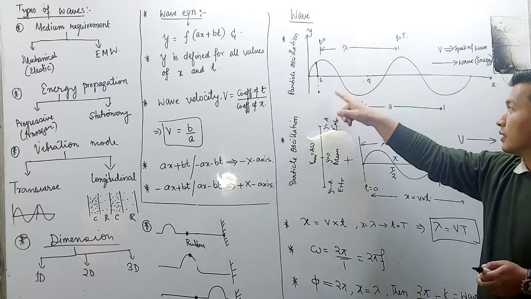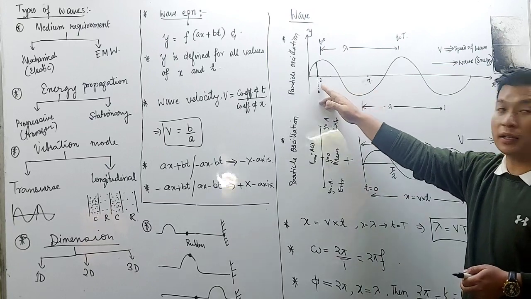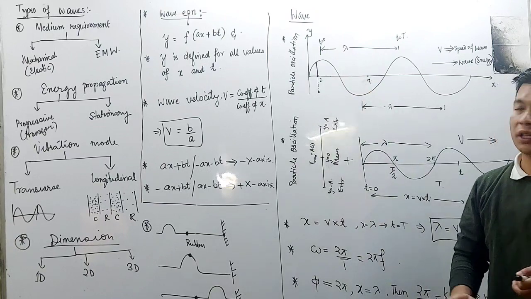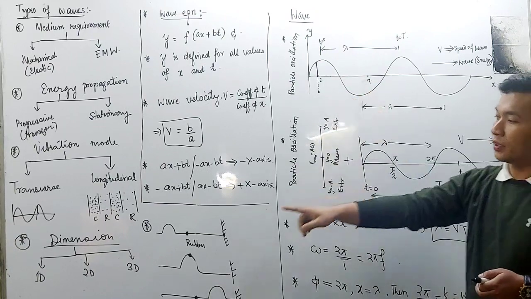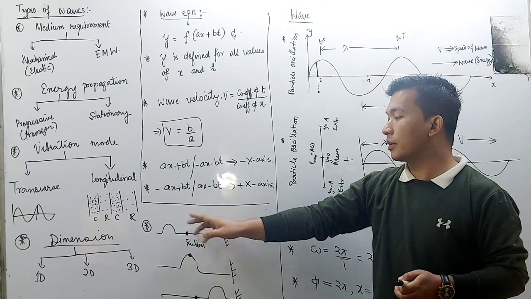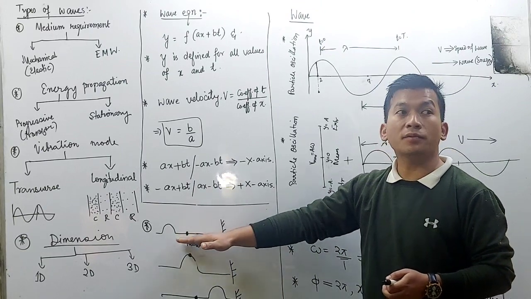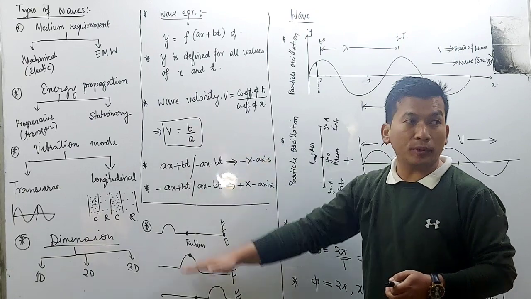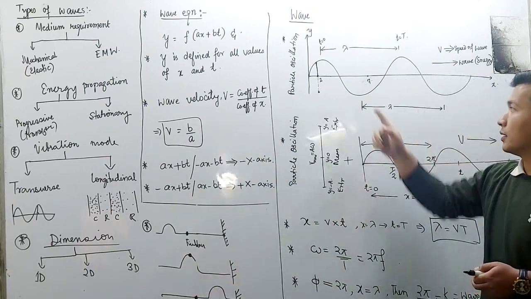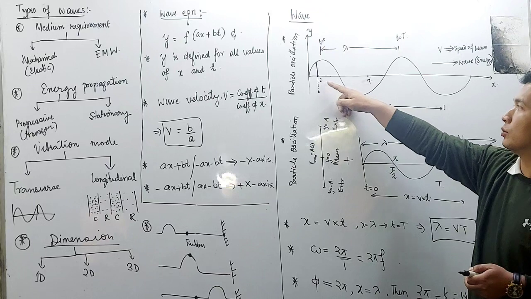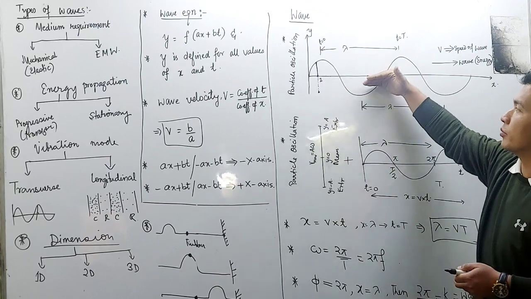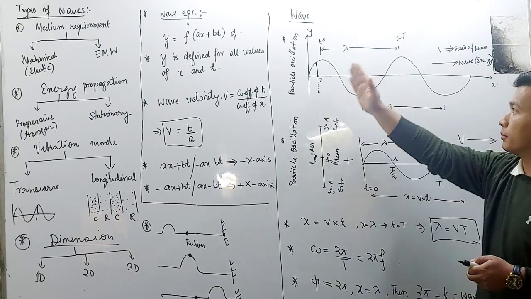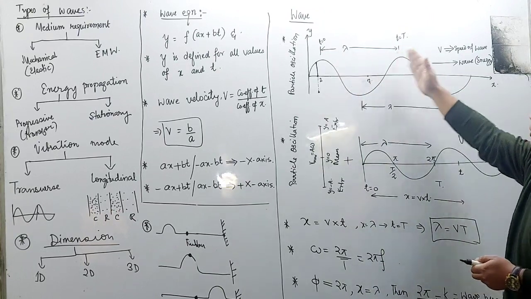You may think that since this is a wave, particle 2 can reach up to point 7. No, it will not change its position. Here the ribbon or the rubber band doesn't change its position, it only oscillates up and down. Particle number 2 will oscillate up and down, 7 will also oscillate up and down only, but the wave will be moving in the forward direction.